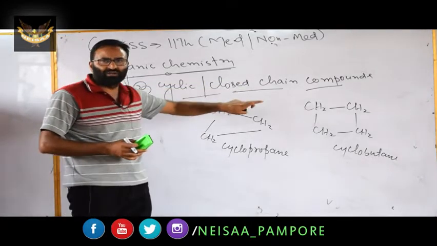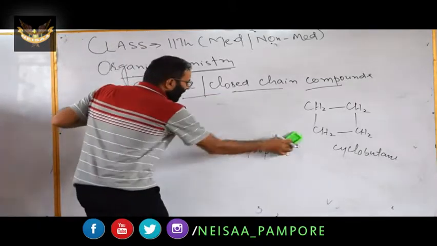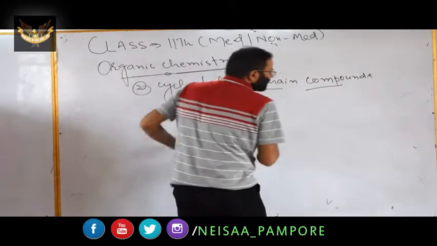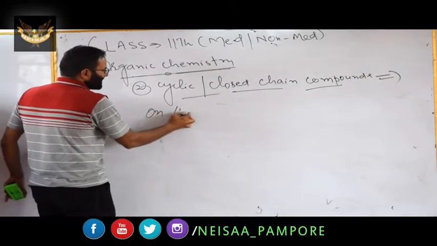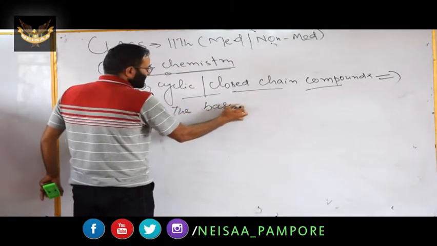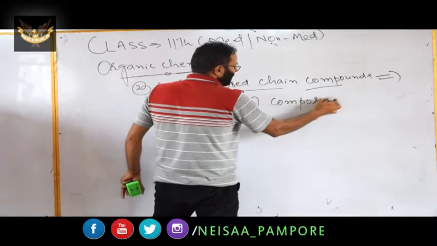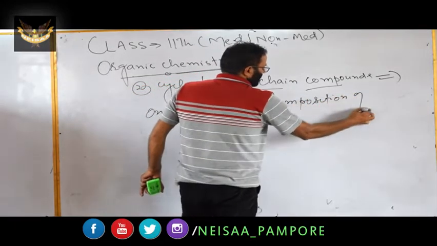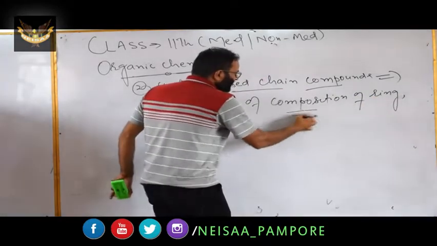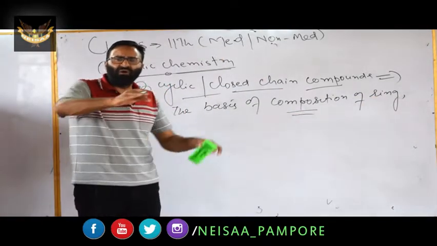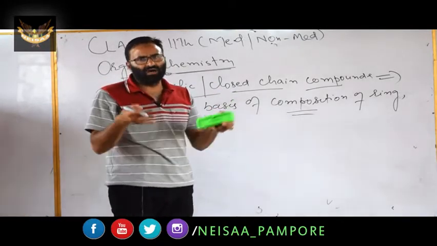Dear students, at the end of that lecture, we discussed that this class, cyclic or closed, is of two types. Remember this point. On what basis is this class of two types? You can mention here, on the basis of composition of the ring. What is meant by composition? Whether all the atoms in the ring are the same or they are different.